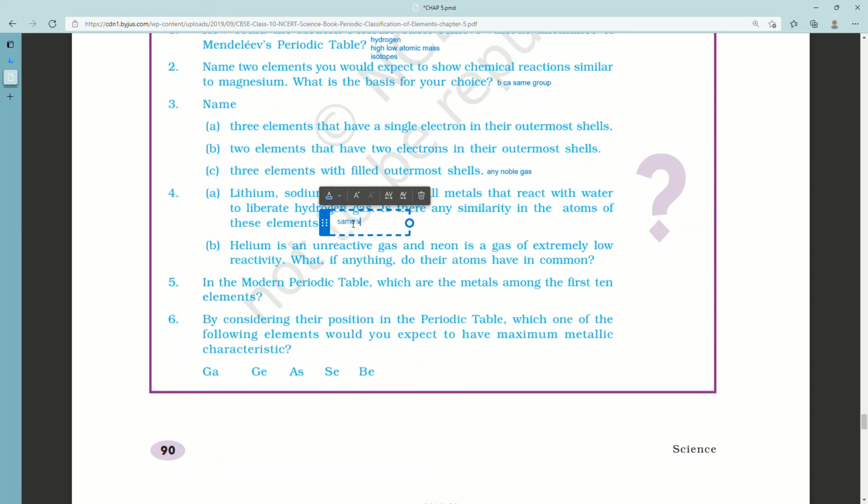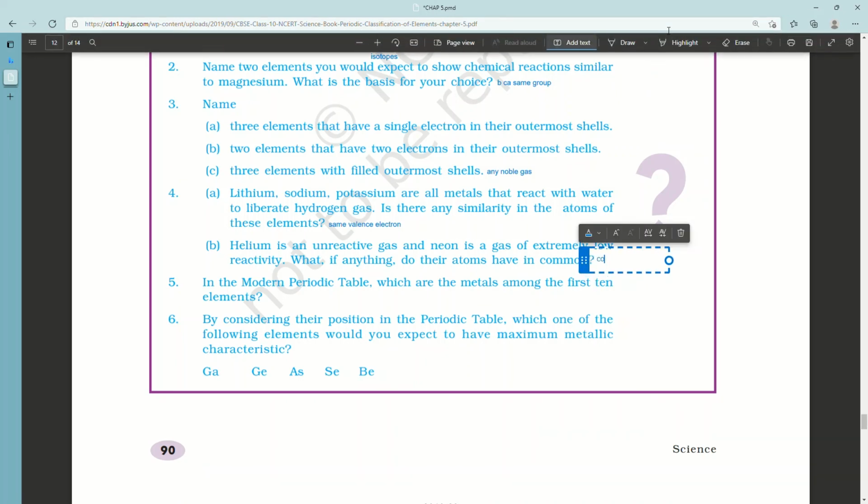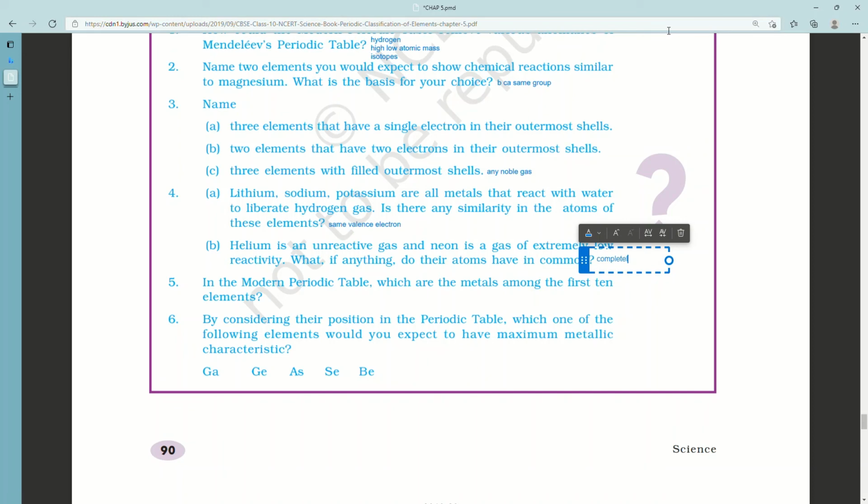Lithium, sodium, potassium. B. Two elements that have two electrons in their outermost shell. Magnesium and calcium. C. Three elements with filled outermost shell. Neon, helium, argon.